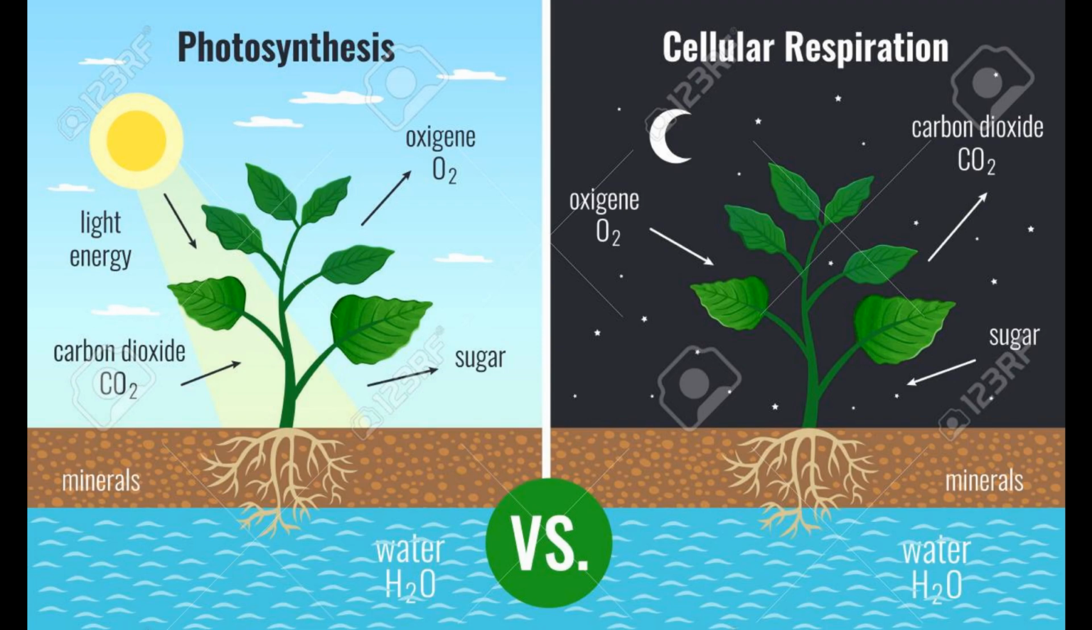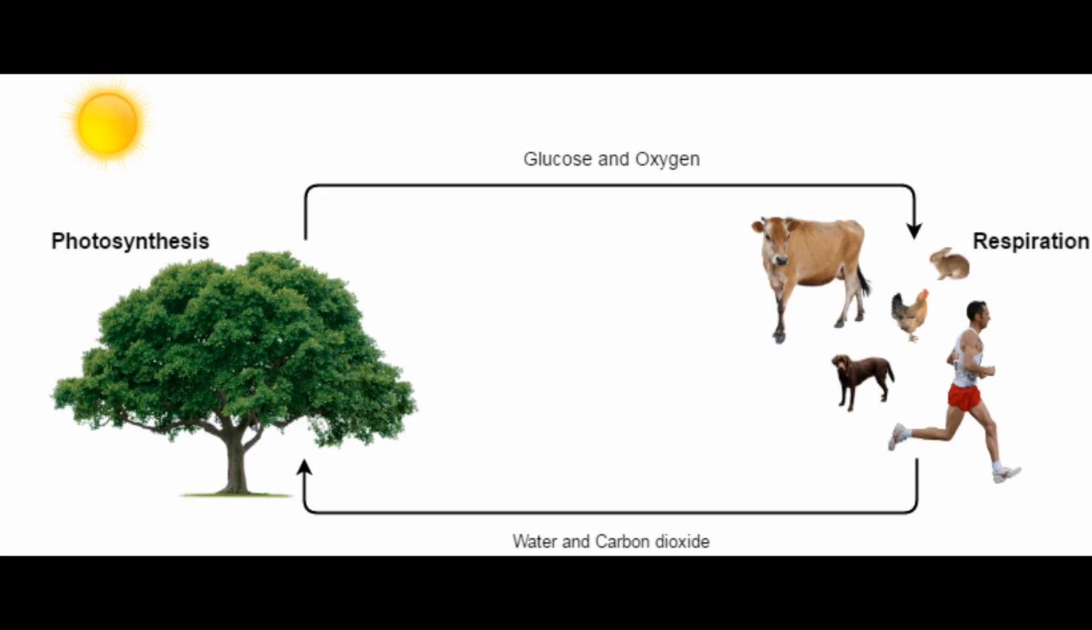Now we'll see how photosynthesis and respiration are linked. In animals, only one kind of gaseous exchange takes place. That is, oxygen is taken in and carbon dioxide is given out. But in plants, exchange of gases takes place through different processes like photosynthesis and respiration. The photosynthesis and respiration carried out in plants are biochemical reactions.